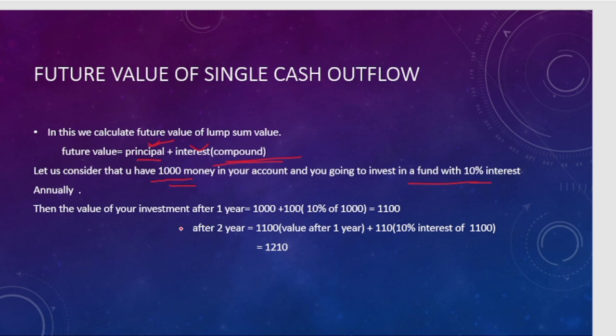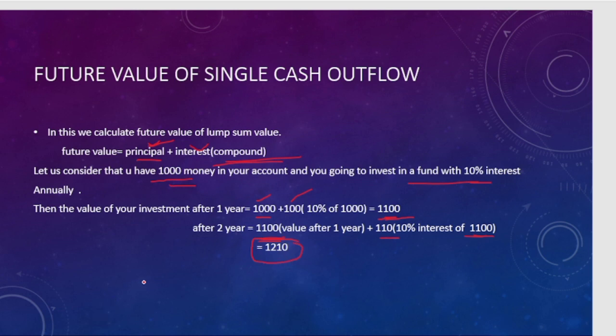What will be the value after 1 year? The principal amount is 1,000 and the interest will be 10% of 1,000, that is 1100. And after the second year, what will be the value? The principal amount changes to 1100, since we are considering compounding, so we take the amount after 1 year as principal. That is 1100, and 10% interest of 1100 is 110. So the value is 1210 rupees.